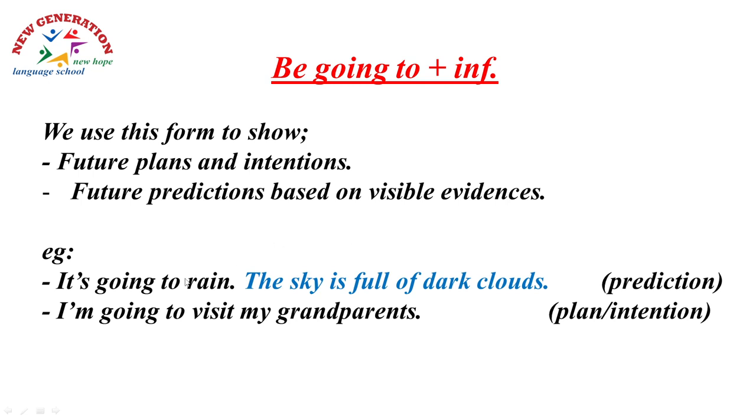It's going to rain. Are you sure? Yeah. Why? The sky is full of dark clouds. This is a prediction. But here, the sentence written in blue shows the evidence. That's why I think it's going to rain. I'm going to visit my grandparents, so this is a plan or an intention, but I haven't arranged anything yet. That's only my plan.